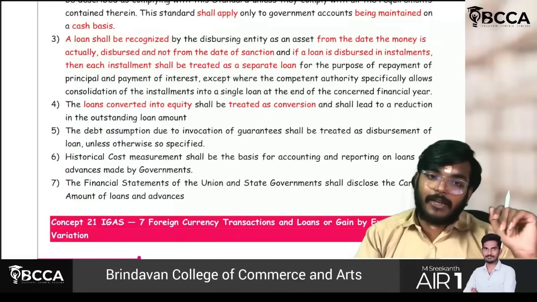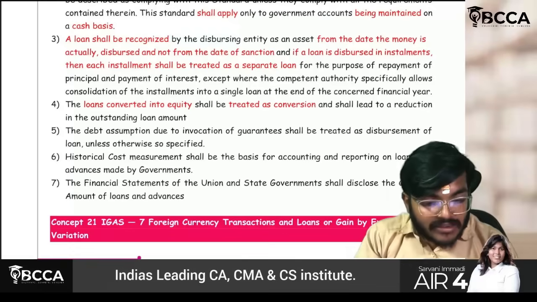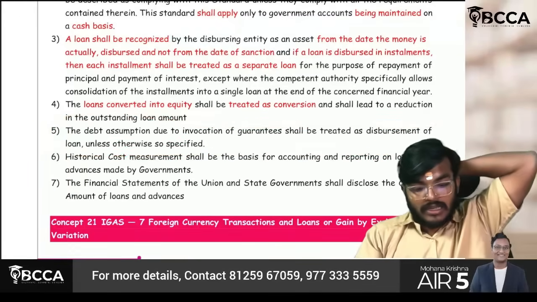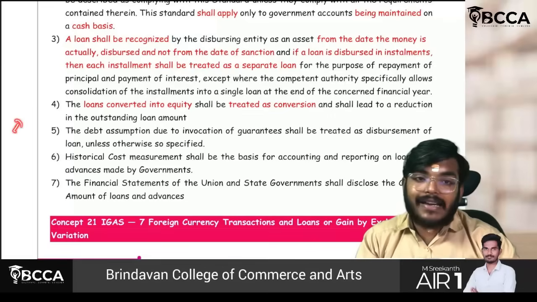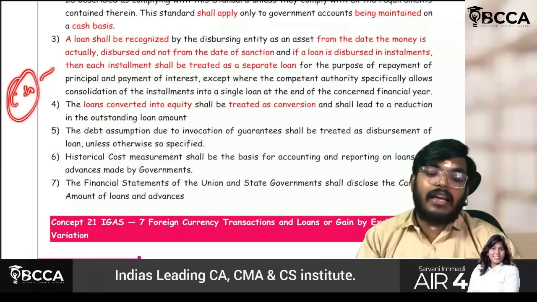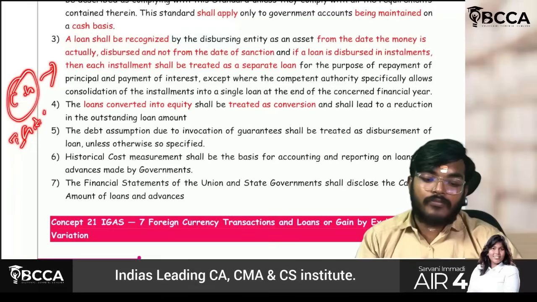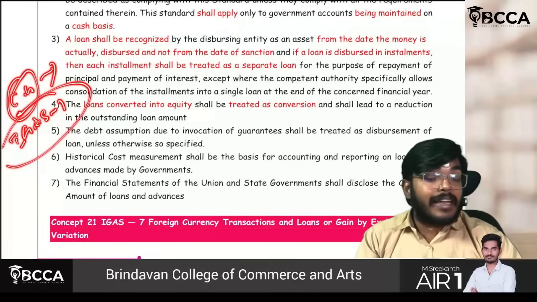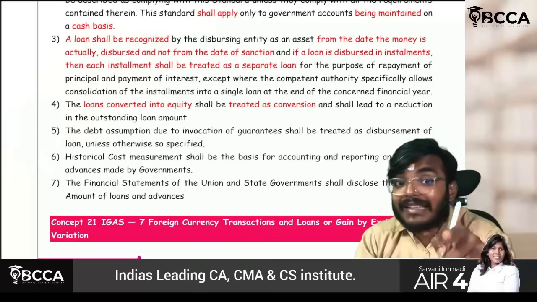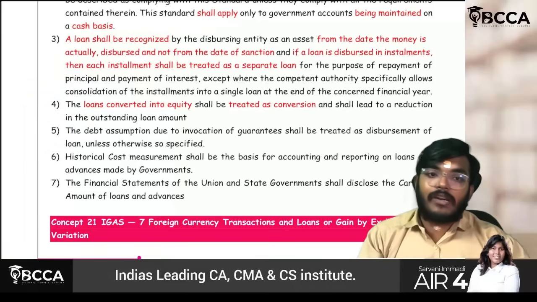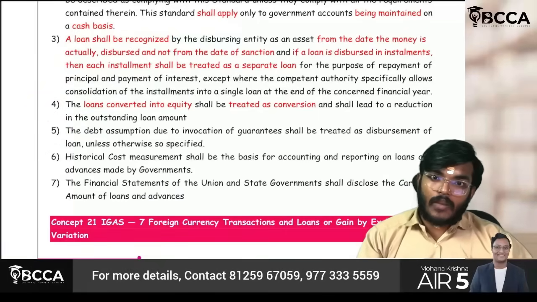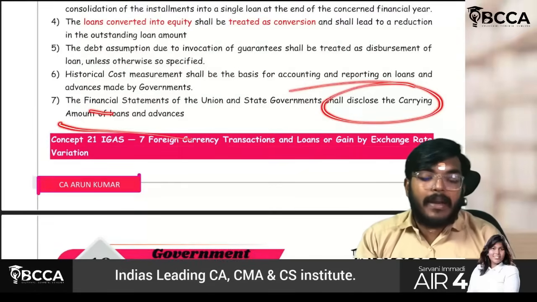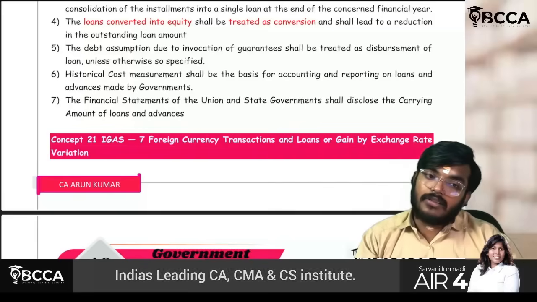Next one, the debt assumption due to invocation of guarantees shall be treated as disbursement of loan. So IGAS 1 is there, guarantee. For example, the central government has given a guarantee to a corporation. The corporation failed and the government has repaid. If the government has invoked the guarantee, then it should be treated as having given a loan or advance. Understood? Yes. In the financial statements, disclosure has to be made of the carrying amount of loans and advances.